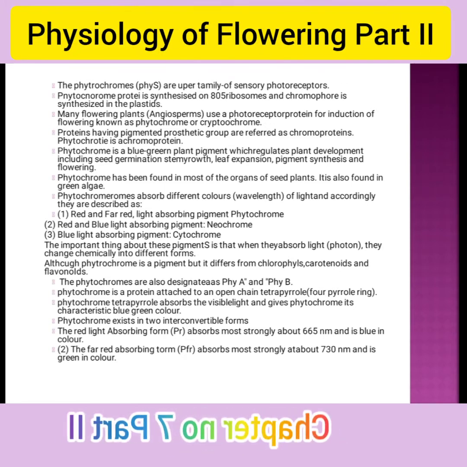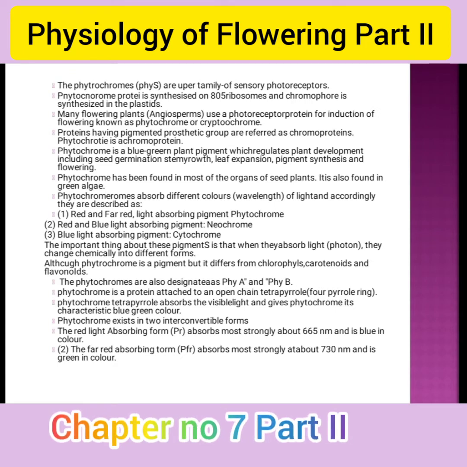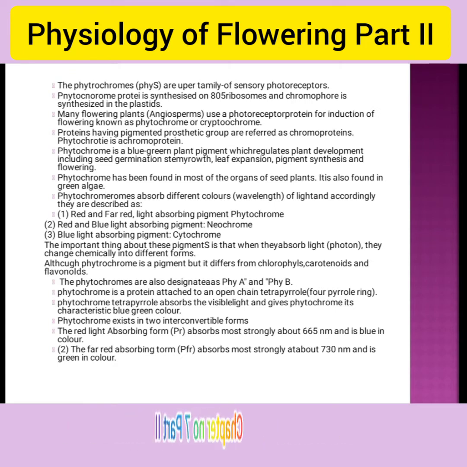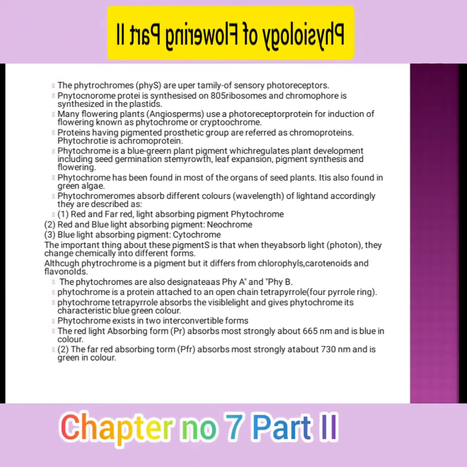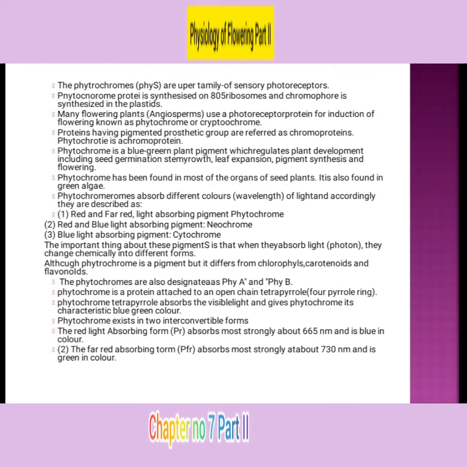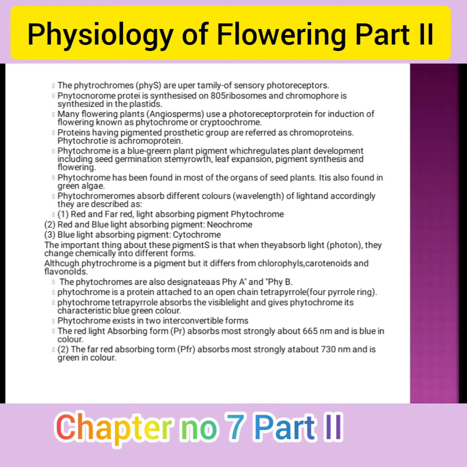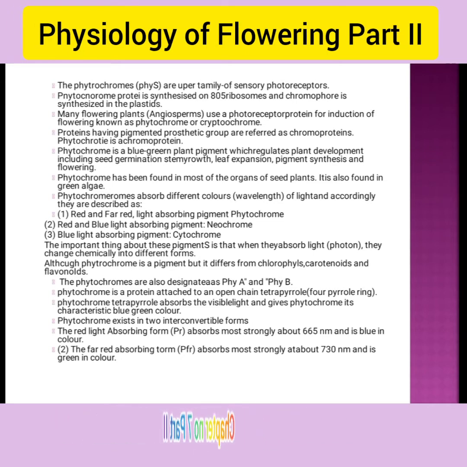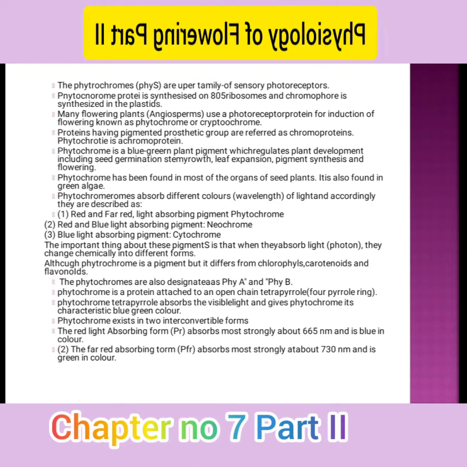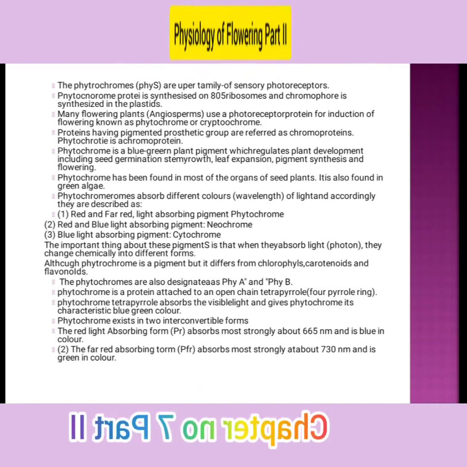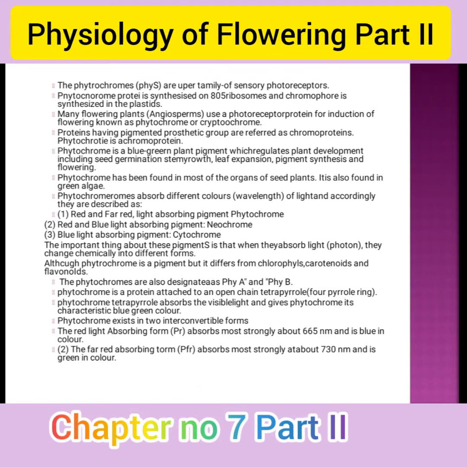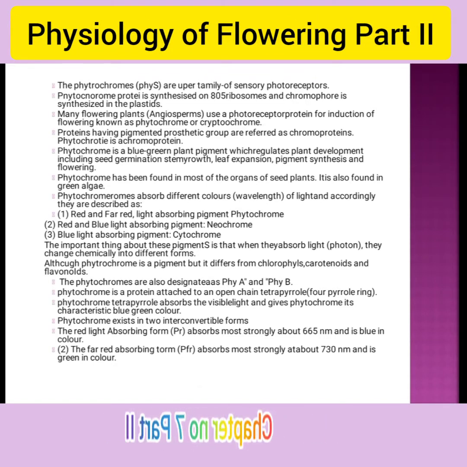Phytochromes are plant pigments which regulate plant development, including seed germination, growth, leaf expansion, pigment synthesis, and flowering. Phytochrome has been found in most organs of a seed plant. It is also found in green algae.